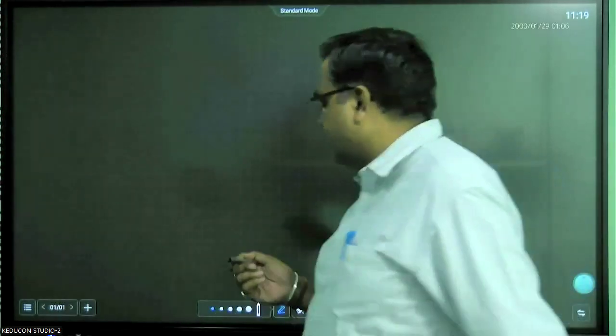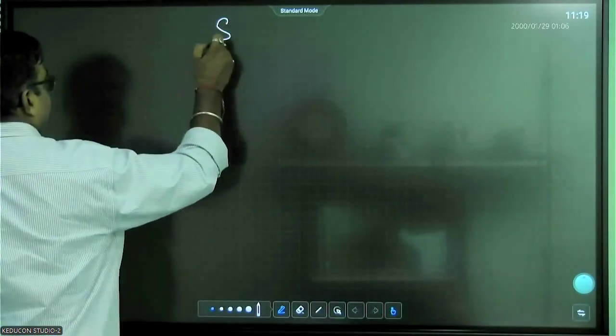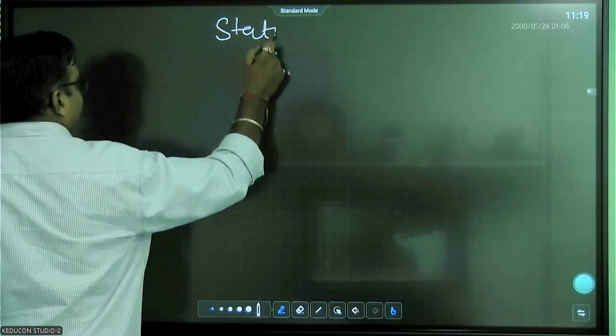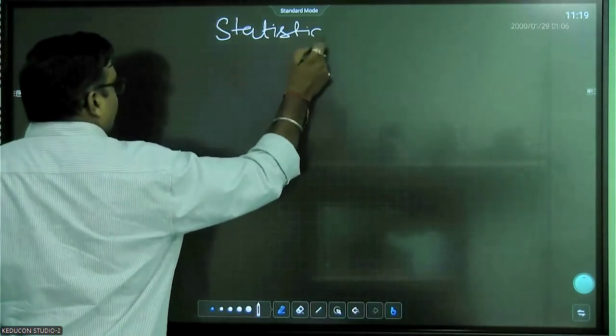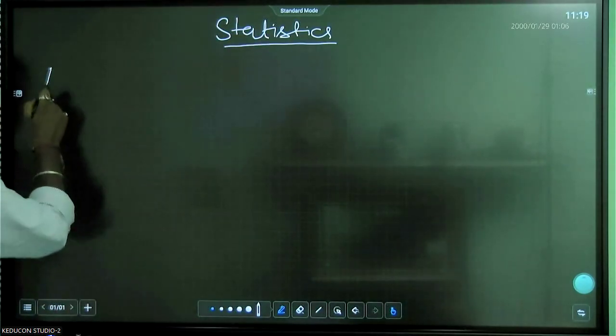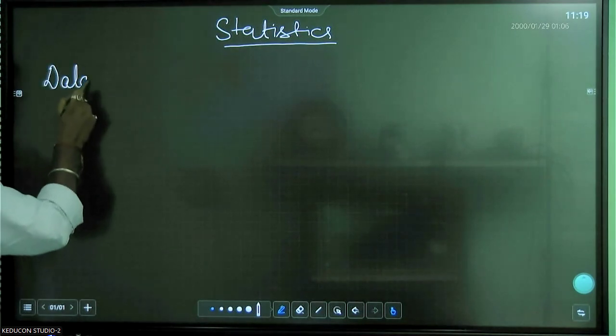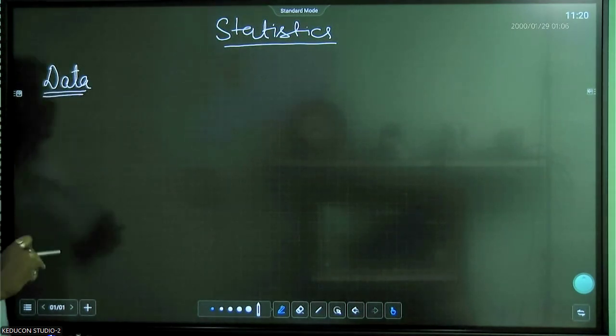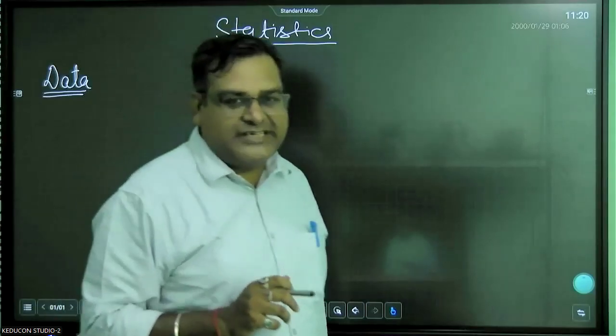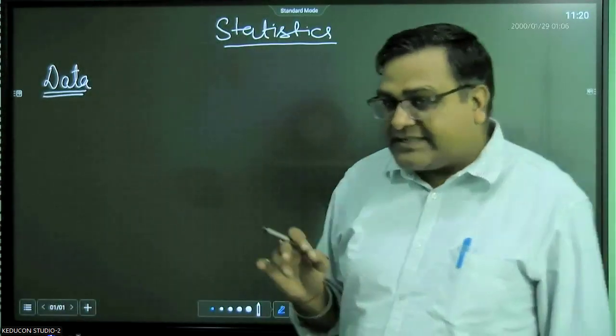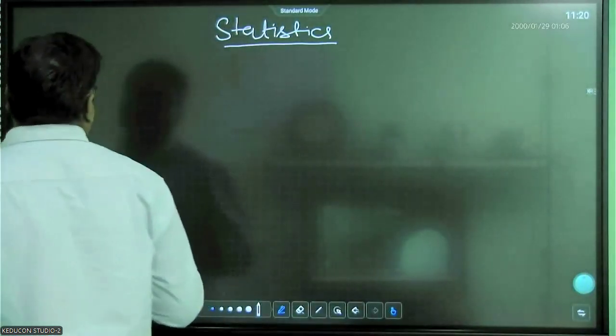If I take this data, let's say the marks of 20 students in the class. Let's say the test was of 10 marks.